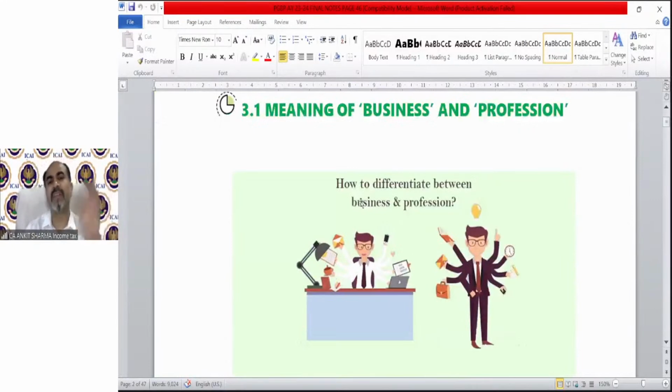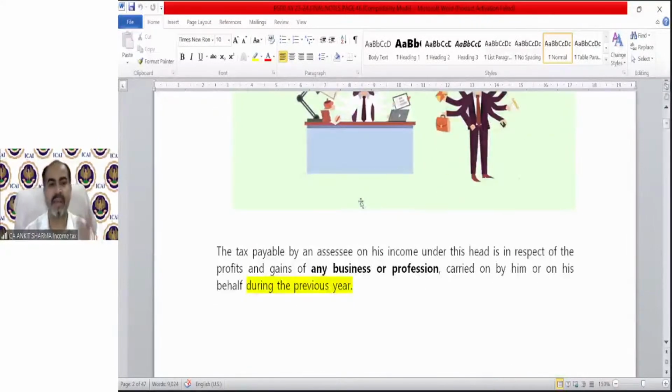So, the meaning of business and profession. I've inserted some pictures for you, so that will create your interest in the notes also. How to differentiate between business and profession? Let's see. The tax payable by an assessee on his income under this head is in respect of the profits and gains of any business or profession carried on by him or on his behalf during the previous year. We already know the meaning of previous year and assessment year, because these terms have been discussed in the earlier lectures, so we are not going to discuss them.